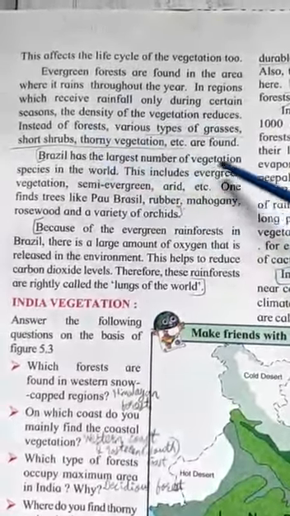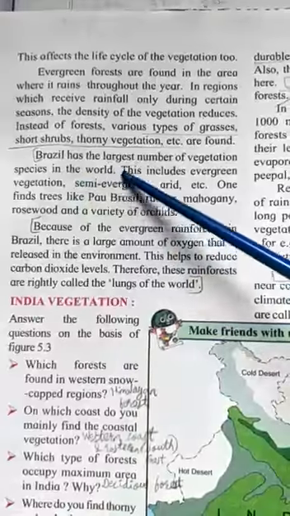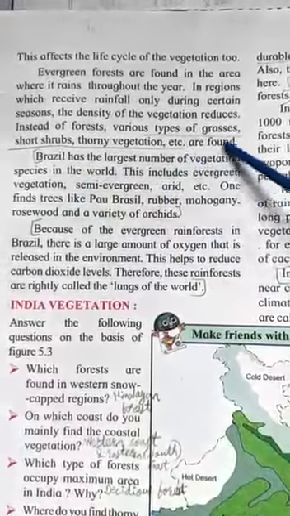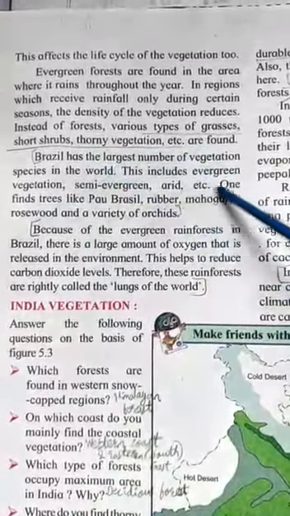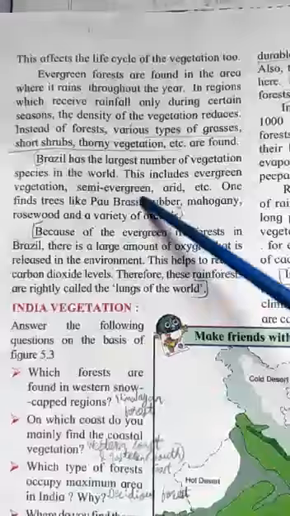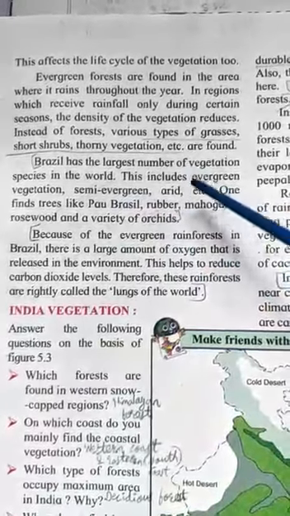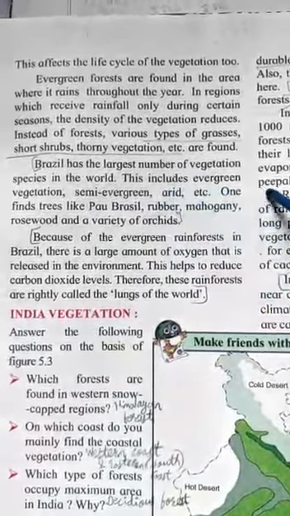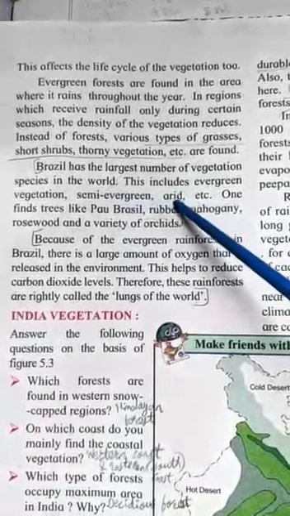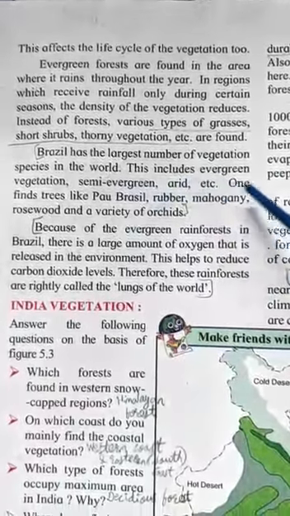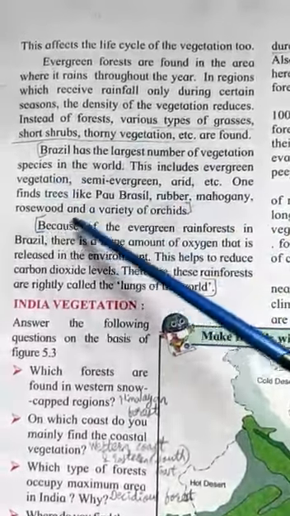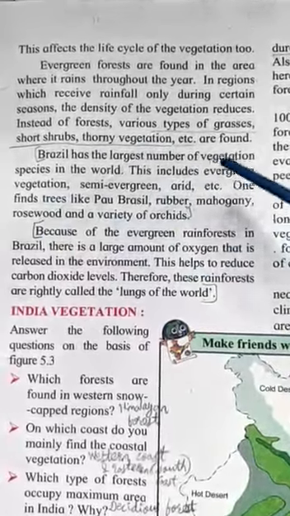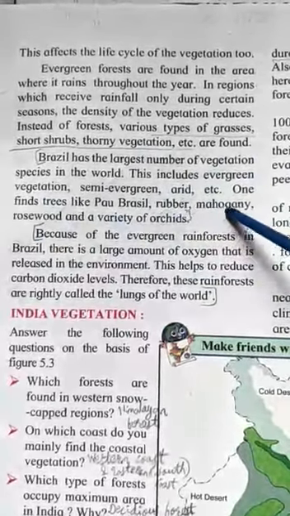Brazil has the largest number of vegetation species in the world. Many species of plant life are found in Brazil. This includes evergreen vegetation, semi-evergreen, arid etc. Arid is the desert type, where there is less water, so we call it arid vegetation. Then one finds trees like Pau Brazil, rubber, mahogany, rosewood and a variety of orchids. I'll share the pictures of these plants during the lecture.